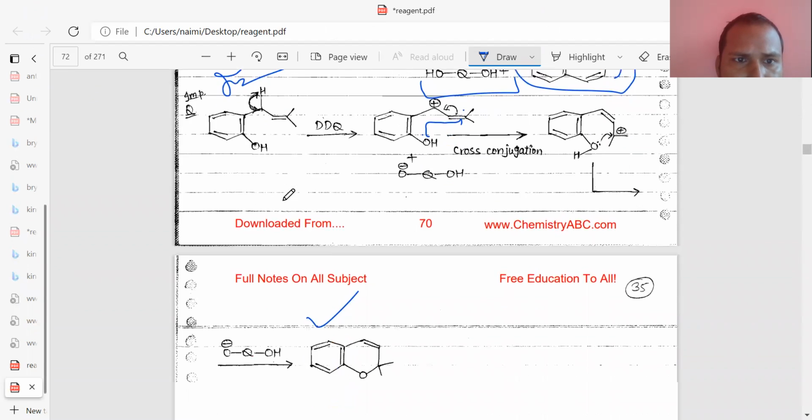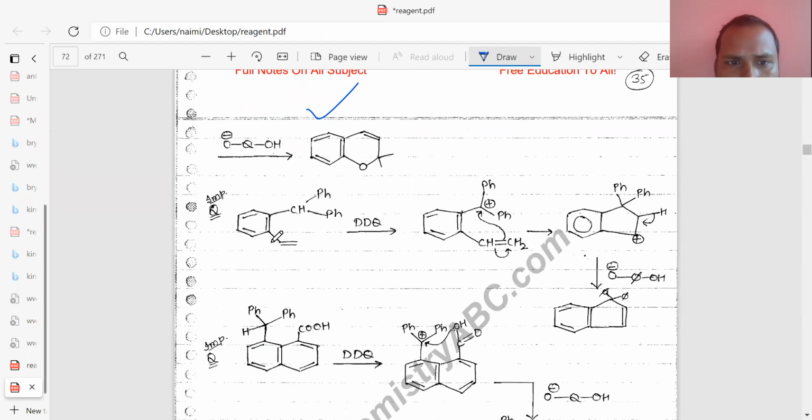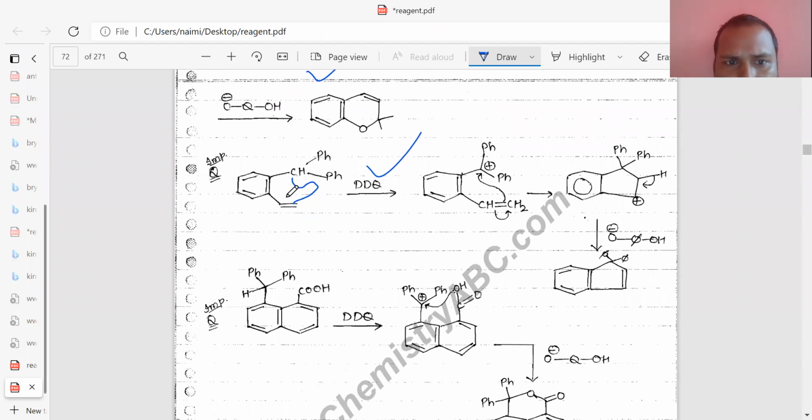And again, if you see this one, this is the double bond, and first of all the hydrogen will be abstracted by DDQ, forming the cation, and this electron density is then shifted to this carbon. And that's why a 5-member ring will be formed, and when it attacks, it also feels a positive charge here.